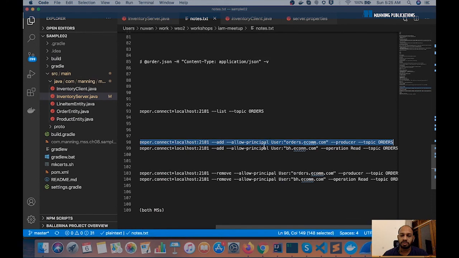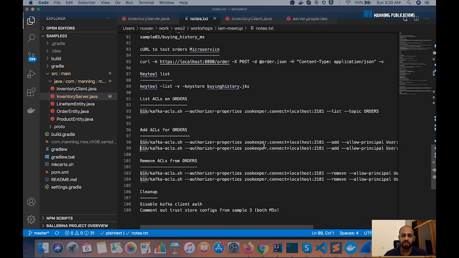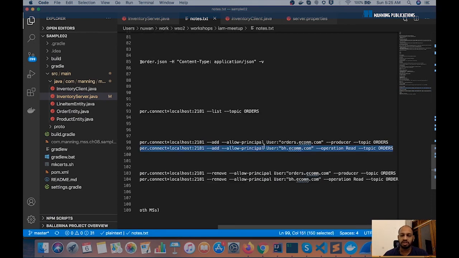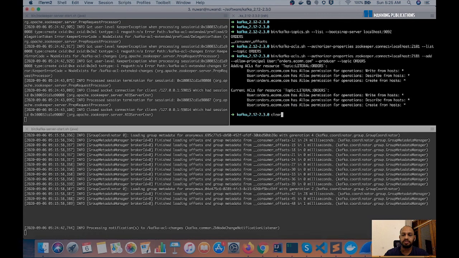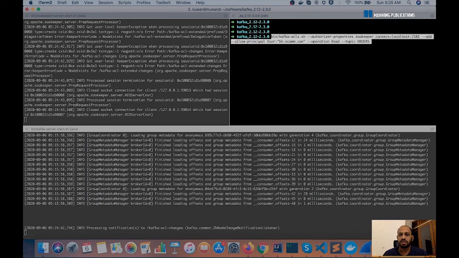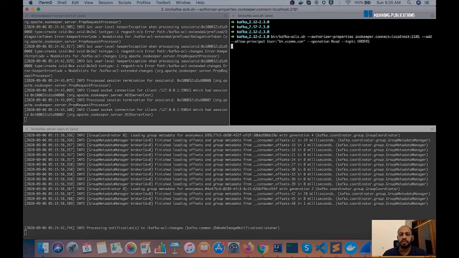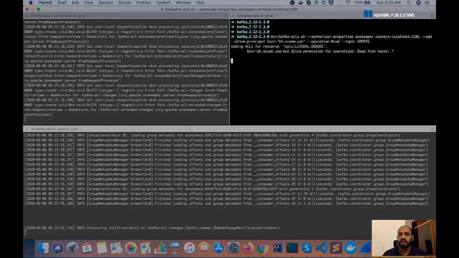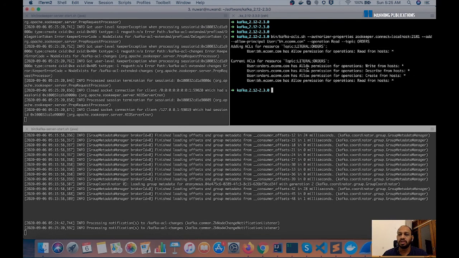So the order processing microservice is sorted now. The next is to set the ACLs for the buying history microservice. So let's go and execute that. We execute this to say the buying history microservice can only read from the orders topic. So we see the ACLs now on the orders topic.